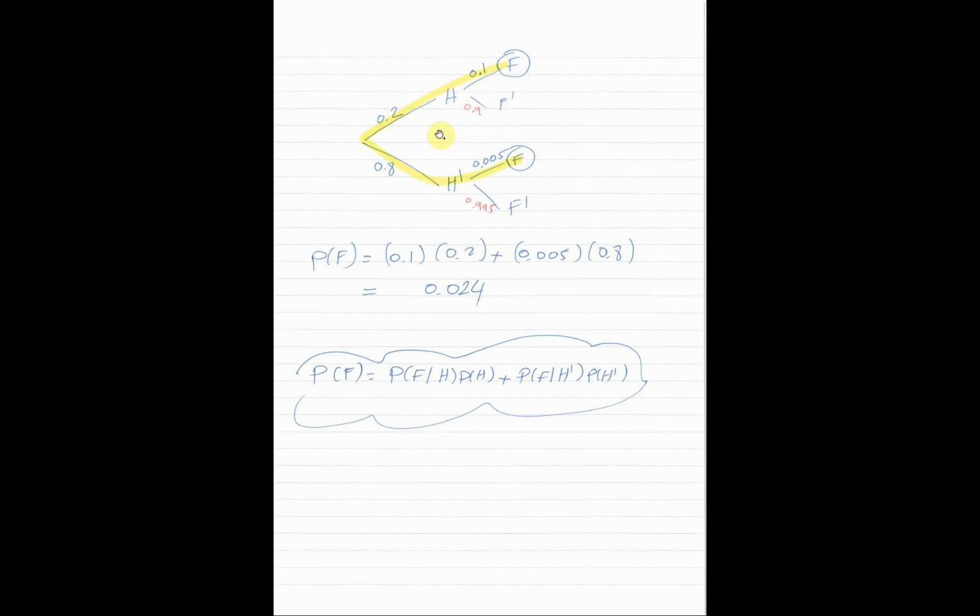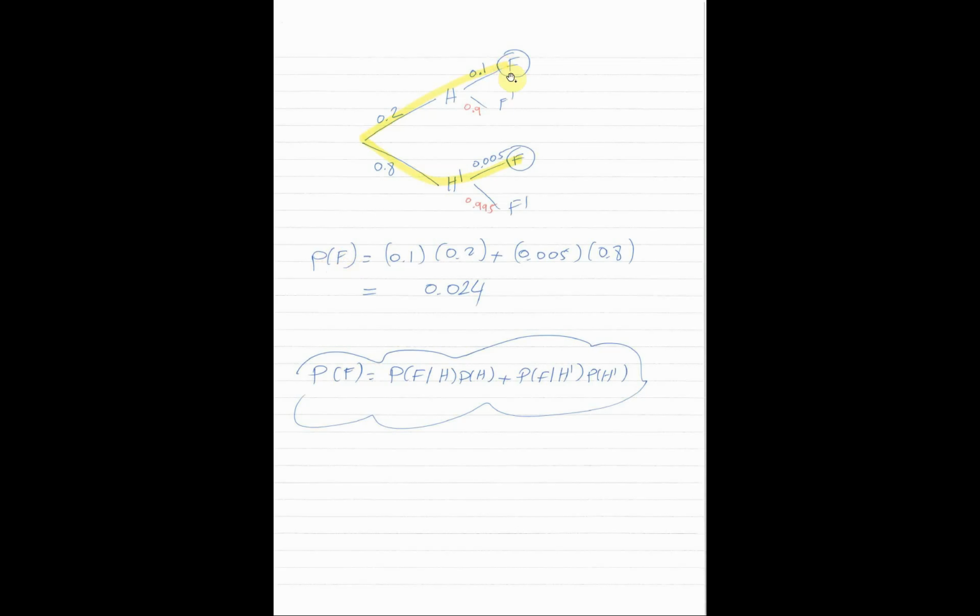So these branches add up to 1. Whenever we have a branch, the sum has to be 1. So this is 0.9, and this probability, the probability of not failing given not high level of contamination, is 0.995, which is simply 1 minus 0.005. Now, we finished the tree. So what was the question? The question is, what is the probability of failing?